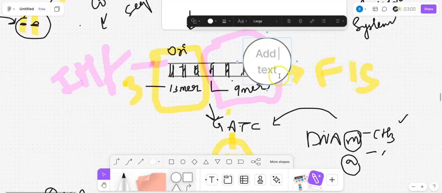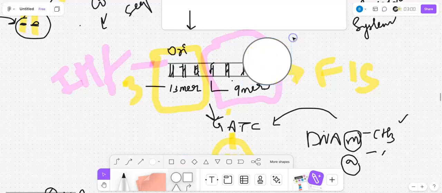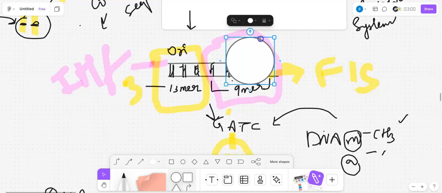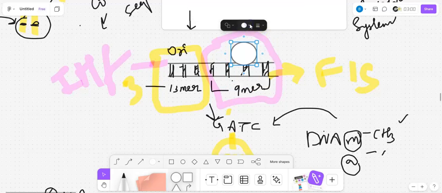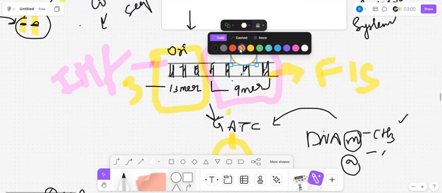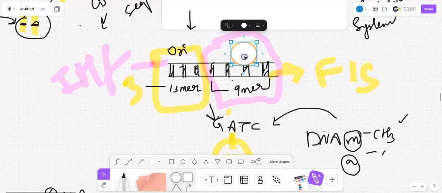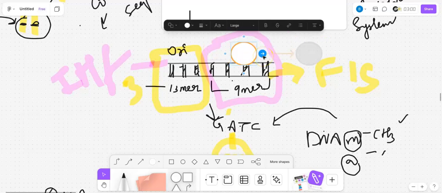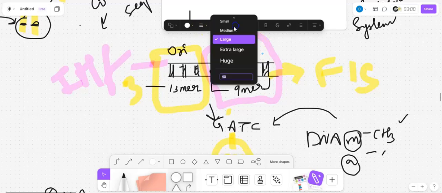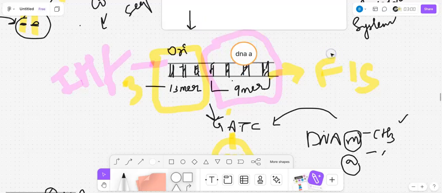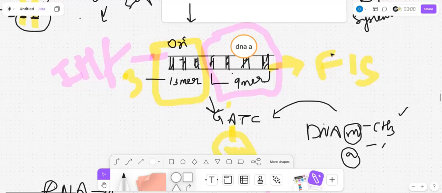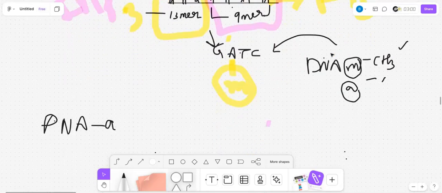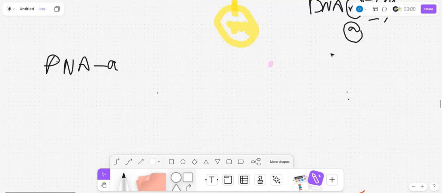So here it attaches like this. It removes the fish protein. The DNA protein adds to the 9-mer and removes the 9-mer fish protein, and says, okay, I have come. But does this DNA protein come directly? No.